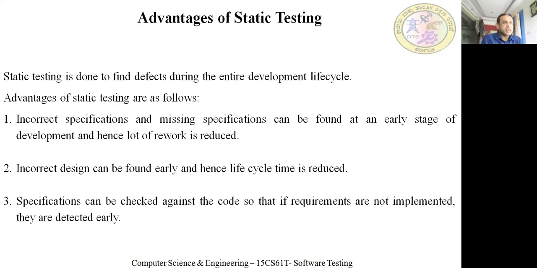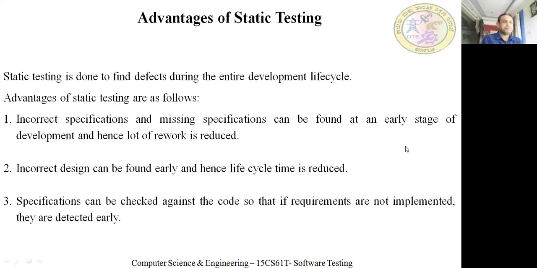Next, incorrect design can be found early and hence life cycle time is reduced. Suppose a design itself is wrong, then it can be easily identified. If you find out at the end, then what happens? Entire efforts will be wasted. Again, you need to do it from the beginning. So your design which is wrong, if it is not identified at the early stage, then the entire work done will be wasted. So another advantage is that incorrect design can be found early and hence life cycle time is reduced.